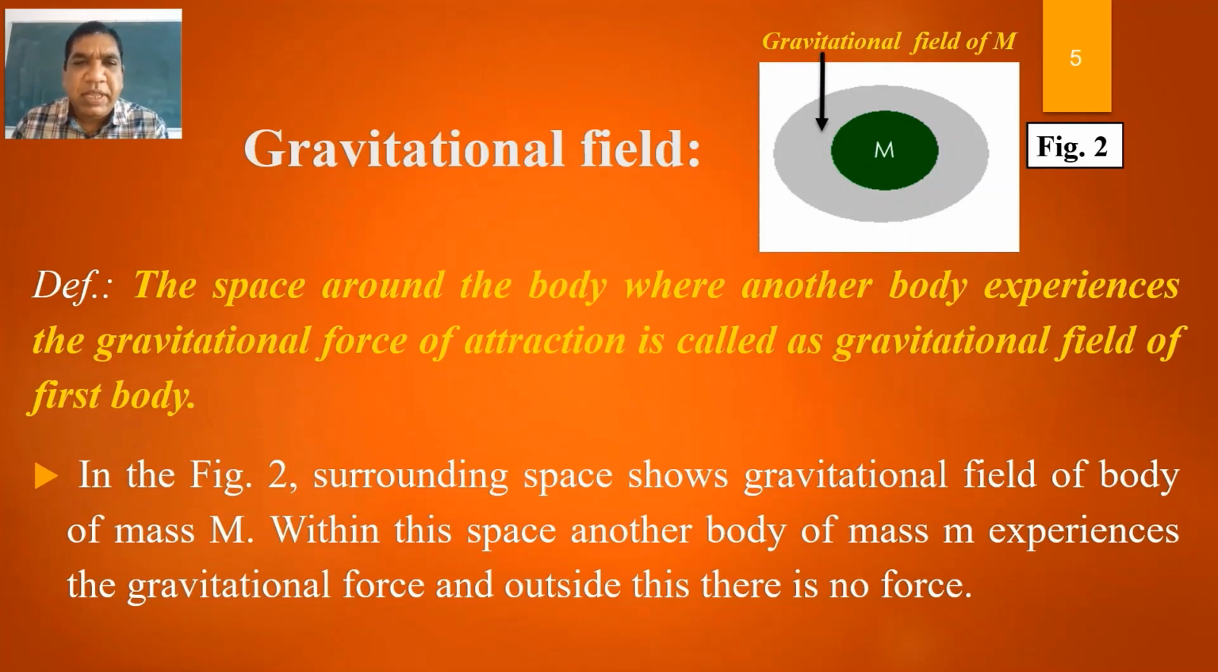Let's see what is the meaning of gravitational field. The figure shows the gravitational field, shown in light blue color, of a body of mass M. First, we will see the definition of gravitational field. The space around the body where another body experiences the gravitational force of attraction is called the gravitational field of the first body. So in the figure, the surrounding space shows the gravitational field of a body of mass M.